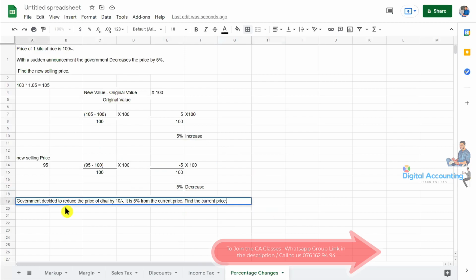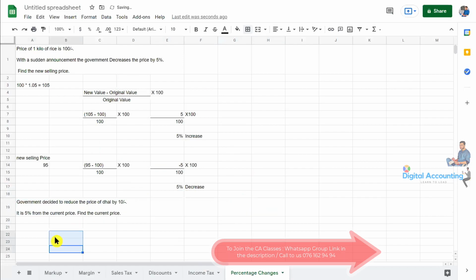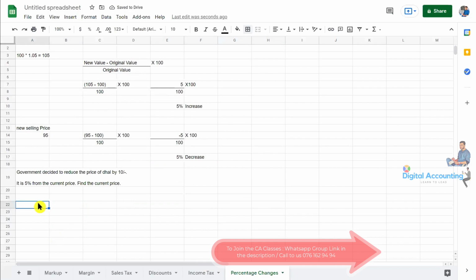The second example. Government decided to reduce the price of dal by rupees 10. It is 5% from the current price. Find the current price. How can we handle this?